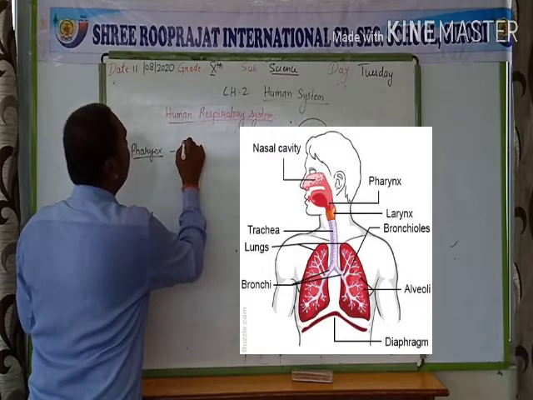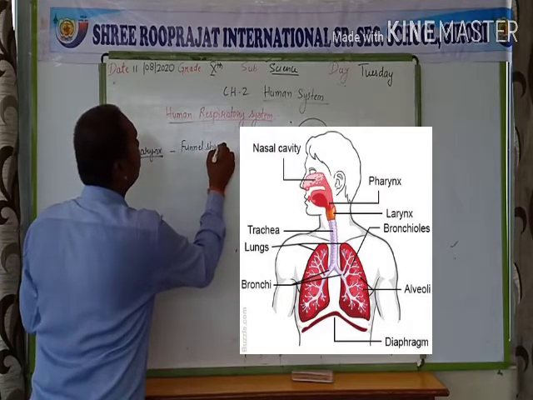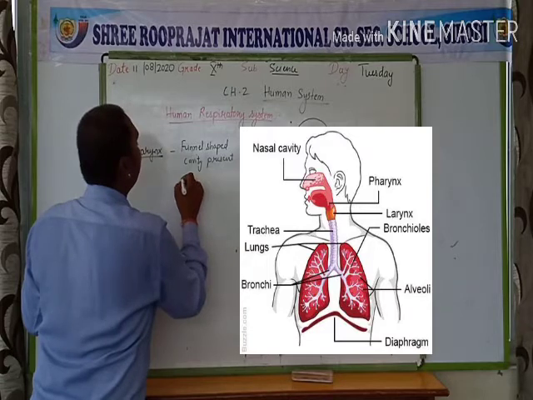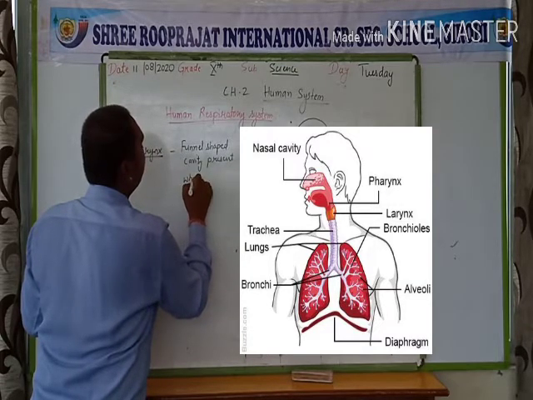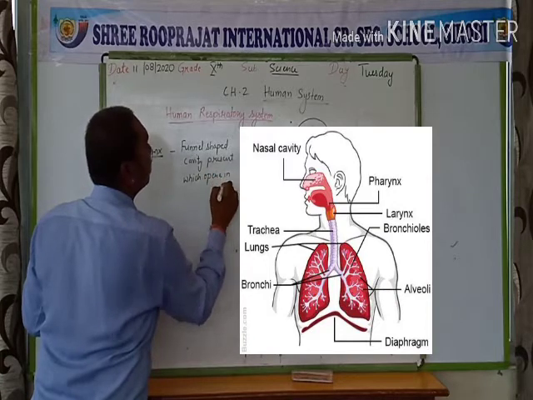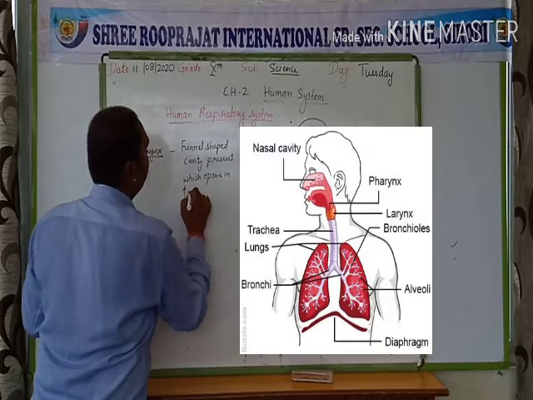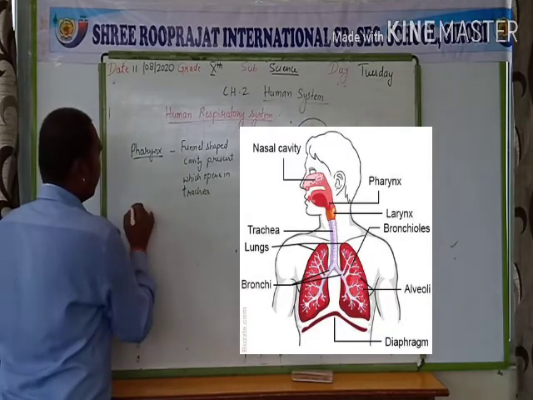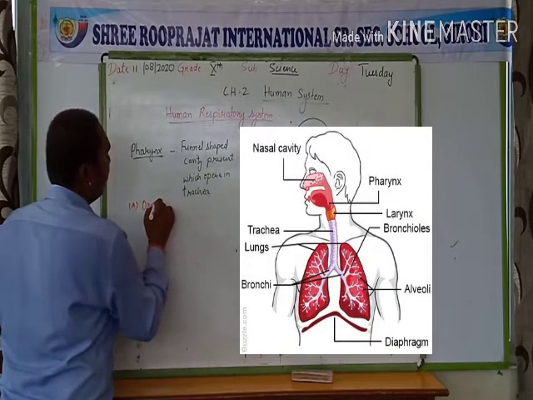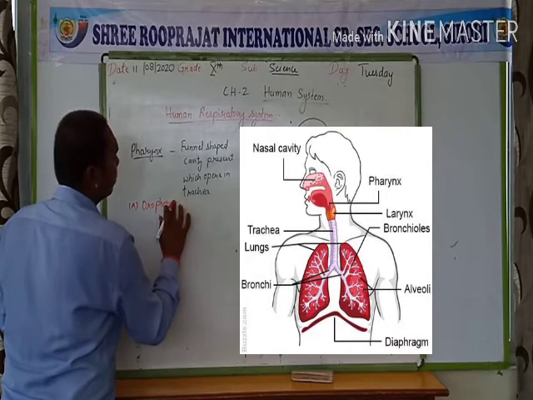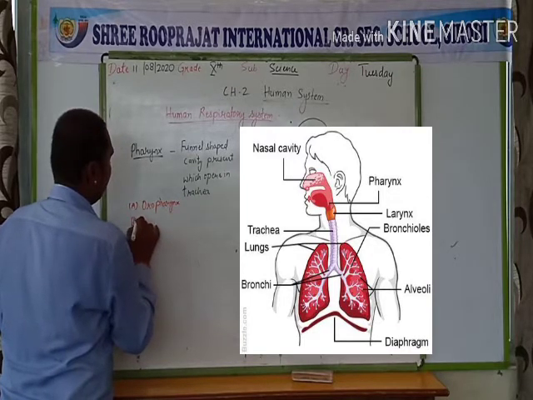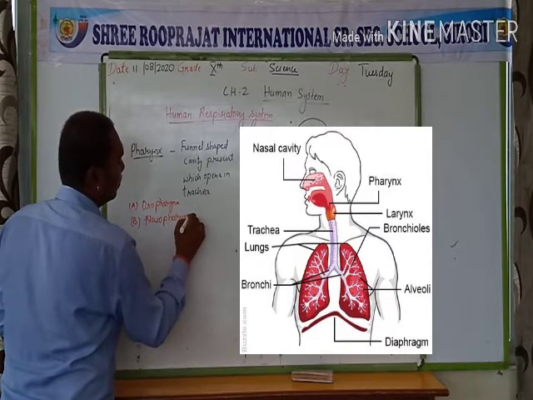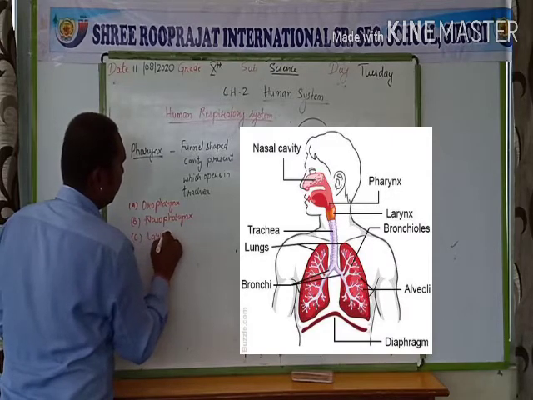It opens into the trachea. Pharynx can be divided into three parts: oropharynx, nasopharynx, and laryngopharynx.